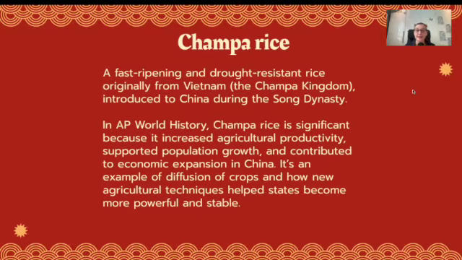Champa rice. This is a fast ripening and drought resistant rice originally from Vietnam, the Champa Kingdom, introduced to China during the Song Dynasty. In AP World History, Champa rice is significant because it increased agricultural productivity. It supported population growth and it contributed to economic expansion in China. It's an example of diffusion of crops and how new agricultural techniques helped states become more powerful and stable.